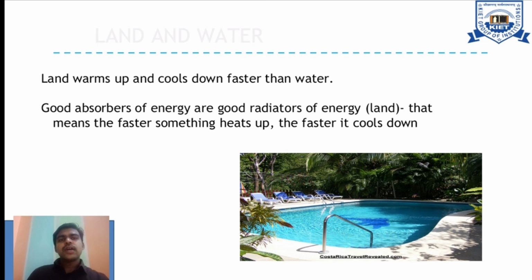Here comes the contact with land and water. Land warms up and cools down faster than water, because land's absorption capacity is more, as we discussed with incident energy. Reflection also happens, but land warms up and cools down faster than water. So good absorbers of energy are good radiators of energy. That means the faster something heats up, the faster it cools down.